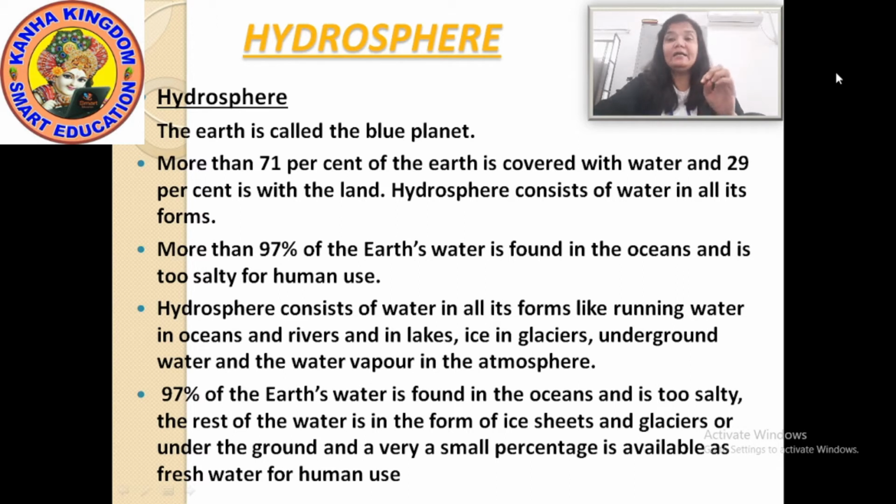Hydrosphere consists of all the water bodies on the earth, or you can say all the water forms. More than 97% of earth's water is found in the ocean, and the ocean water is salty, so it cannot be used by humans.